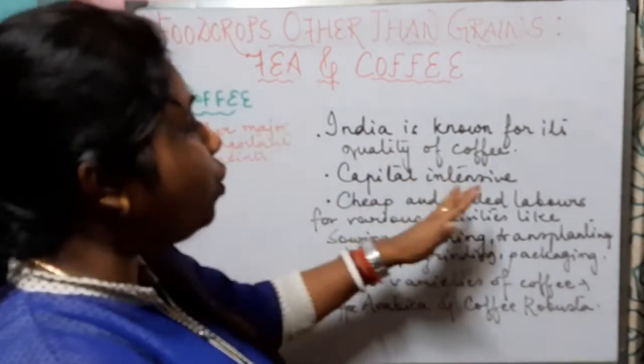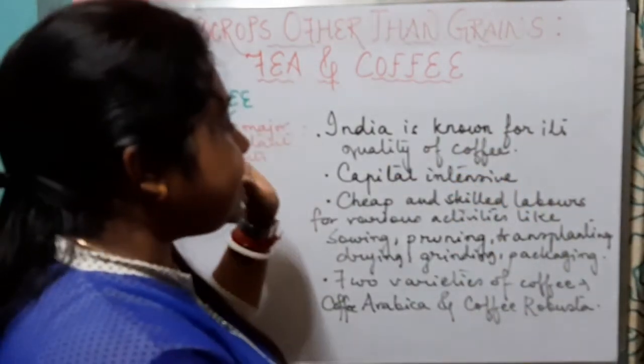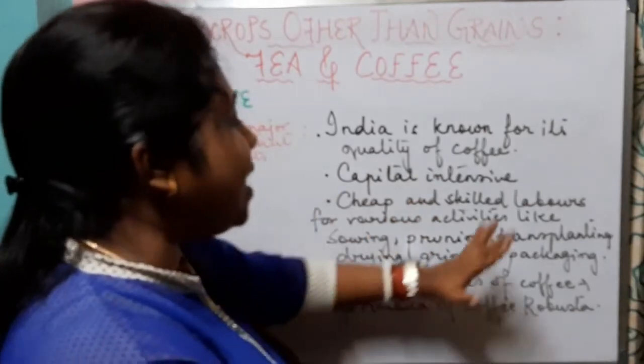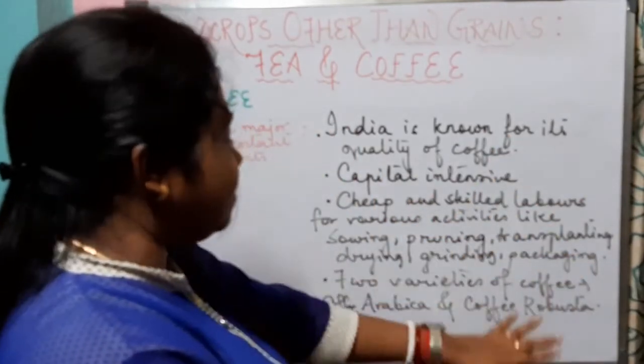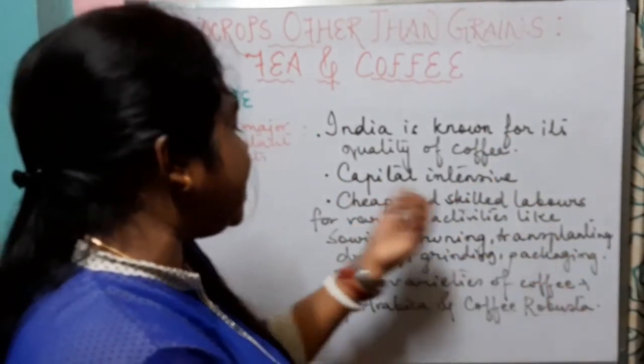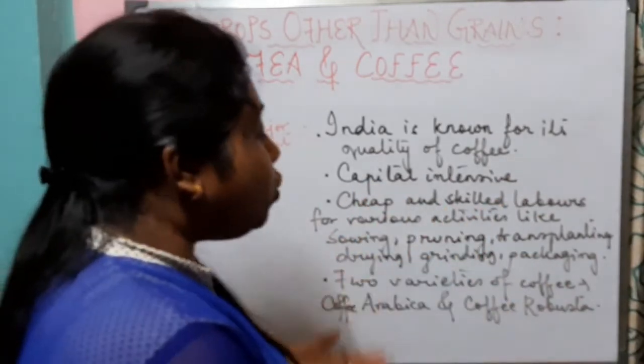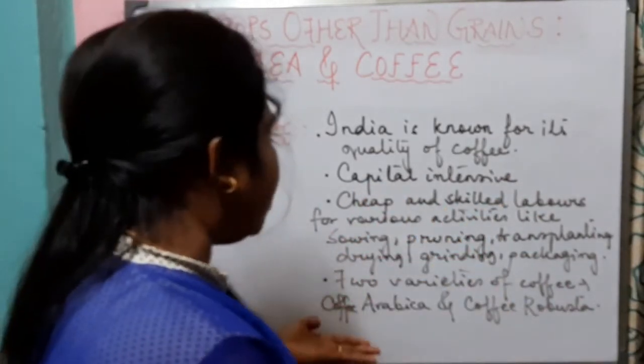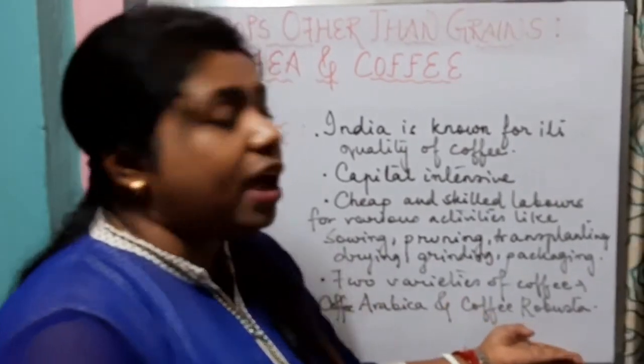So India is known for its quality of coffee. It is capital intensive. It requires cheap and skilled labor for various activities like sowing, pruning, transplanting, drying, grinding, packaging. Two varieties of coffee that are grown in India are coffee Arabica and coffee Robusta.